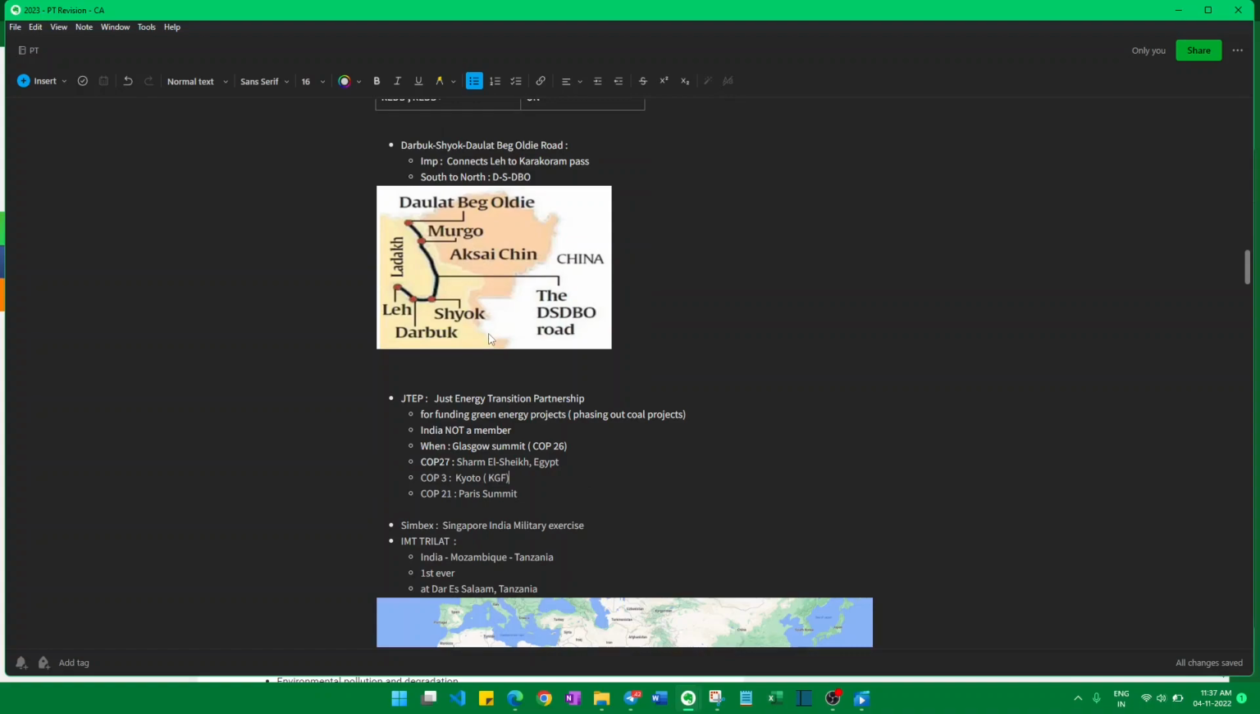Right, and the next one is JETP, Just Energy Transition Partnership. This was established at last year's Glasgow summit, which is COP26. And an important thing is India is not a member in this.